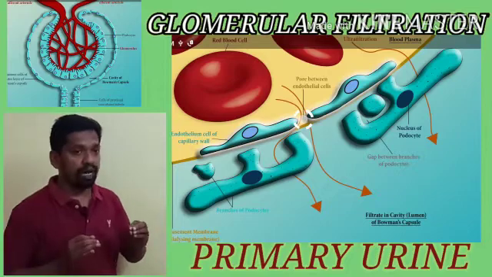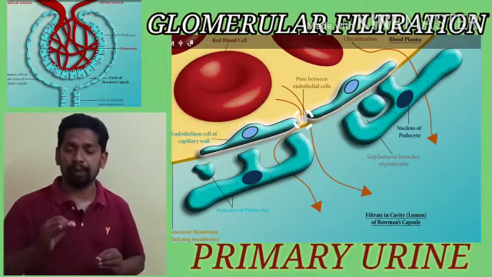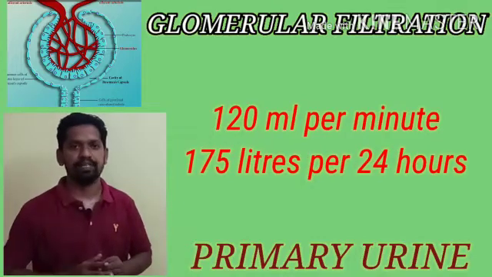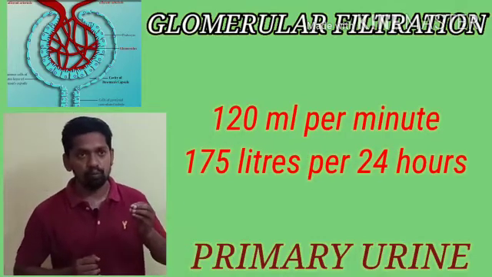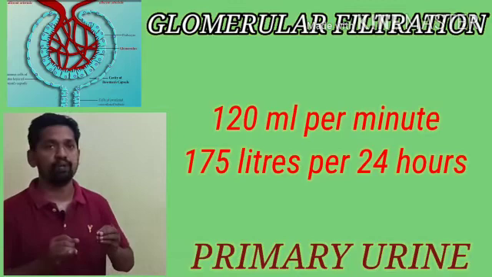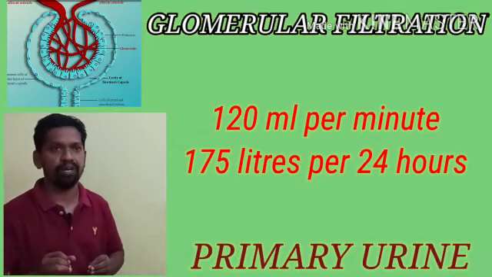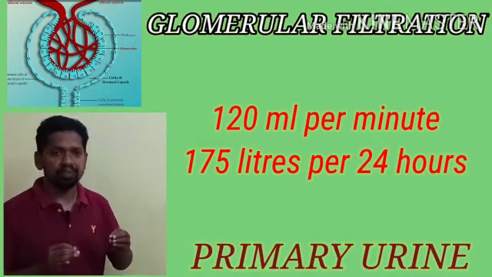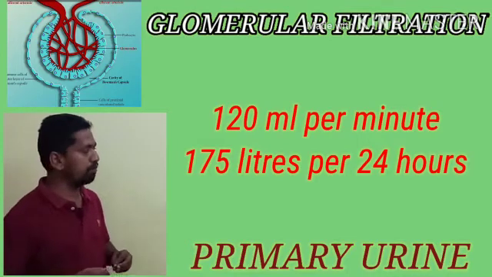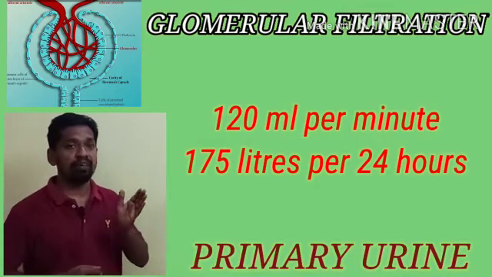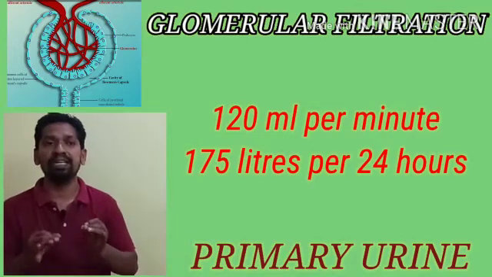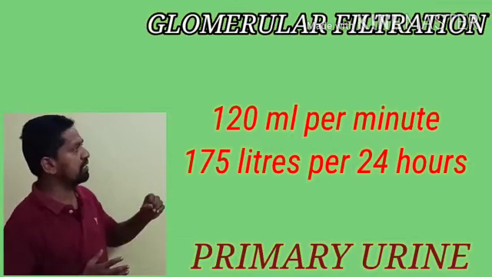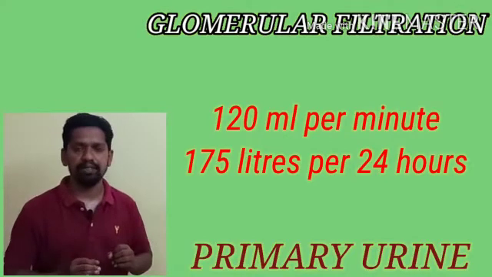And of course, our kidneys have the power to prepare the filtrate at approximately 120 ml per minute. In only 1 minute, the kidneys can prepare 120 ml of primary urine or ultrafiltrate. That means in 24 hours, 175 liters of primary urine is formed. The whole process is known as ultrafiltration.